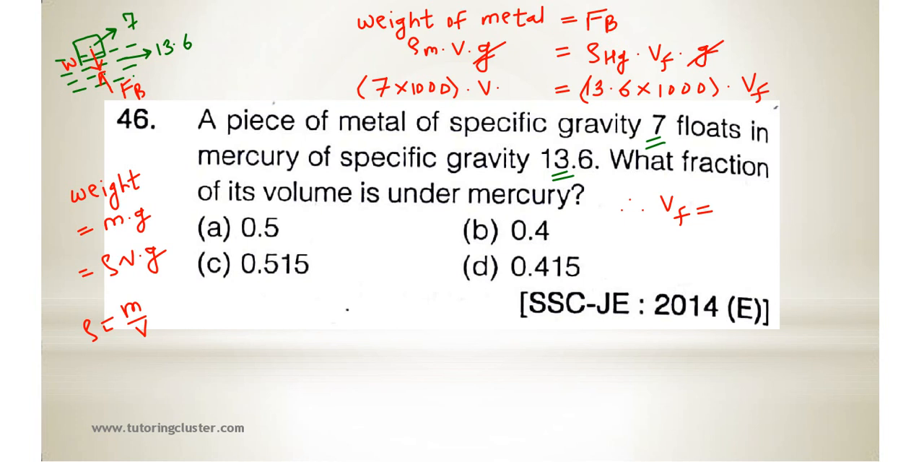Therefore Vf is equal to, see here, what things will be cancelled out? This 1000 and 1000 will get cancelled out. So Vf is equal to what? 7 upon 13.6 into V. So what is 7 upon 13.6? If you calculate, it is 0.515 V. Okay, so what will be the correct answer? C. Is it clear? So it is a very nice example, and an important one.